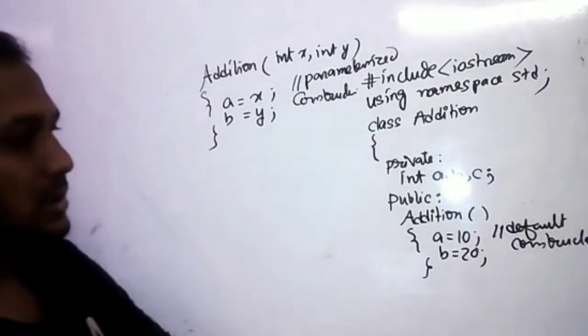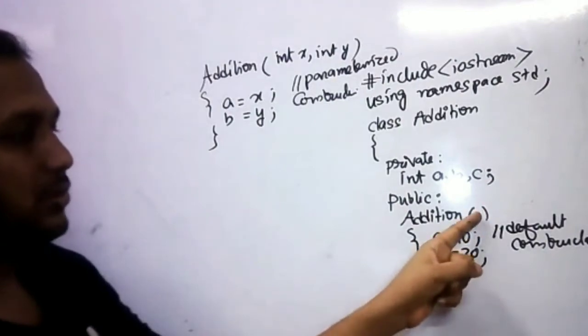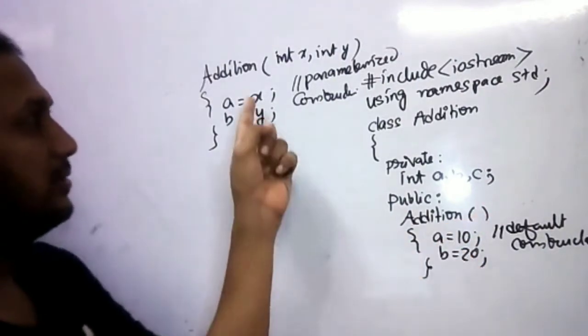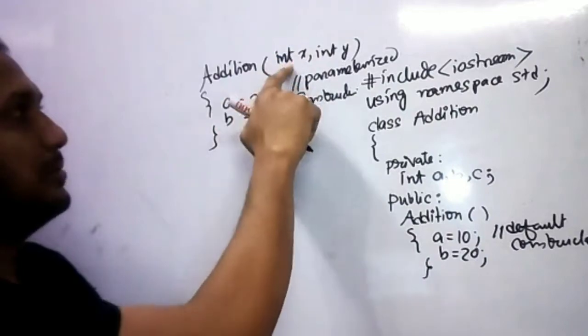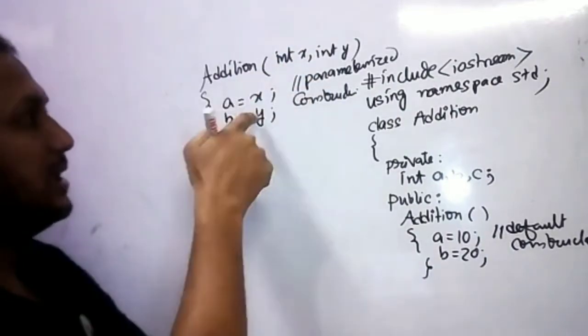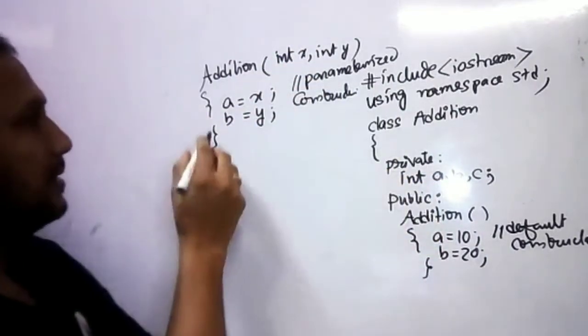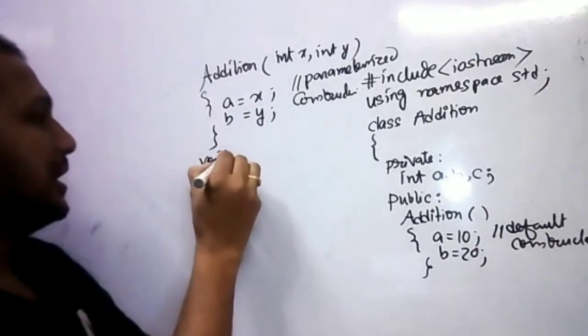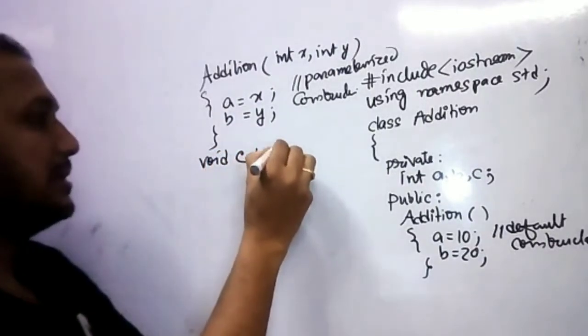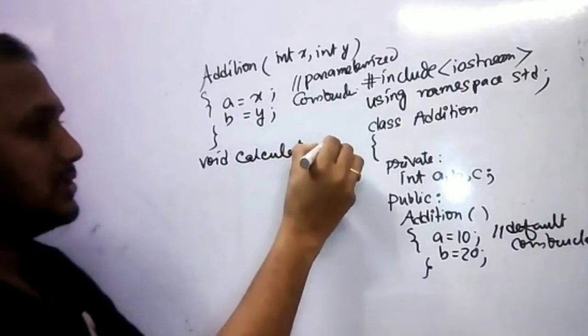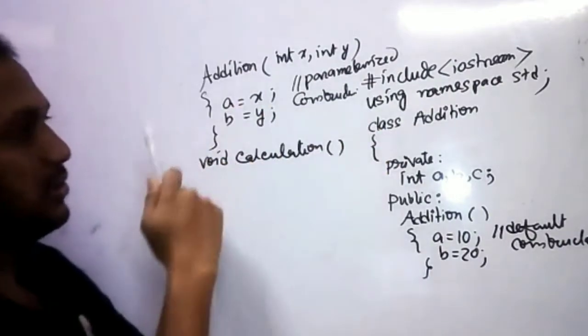So these are the two constructors. One is the default constructor which has no arguments, and another has two parameters, both integer type, used to transfer data to the a and b variables. Now there is a function, suppose void calculation. This is not special because its name is different from the class name. Constructor name is same as class name. That's why it is called special.